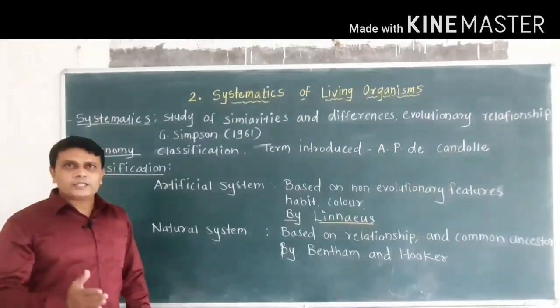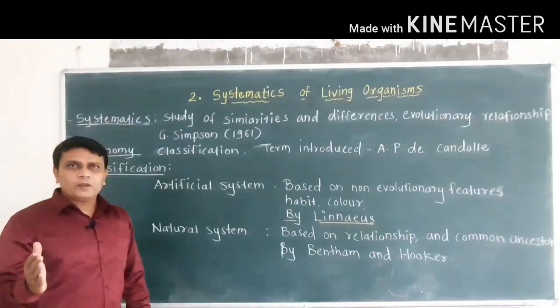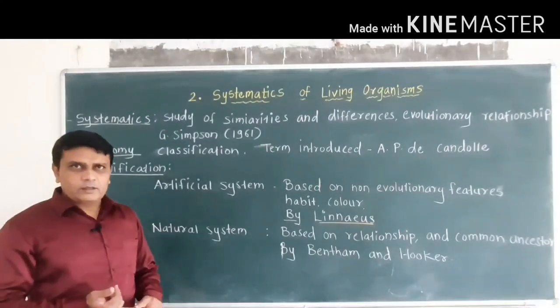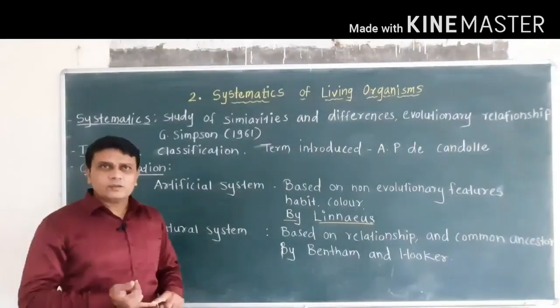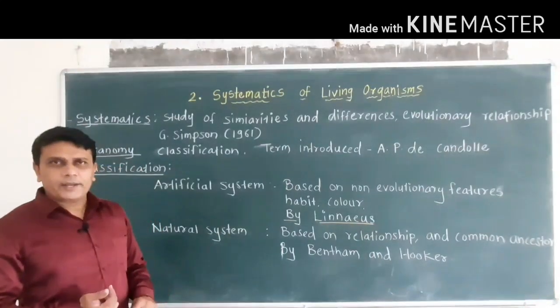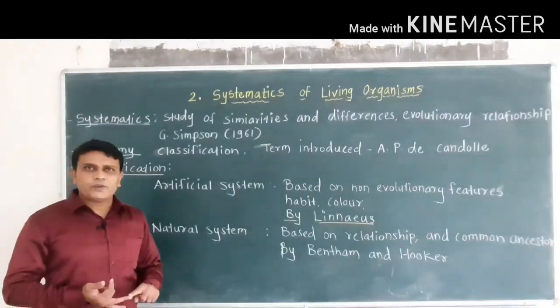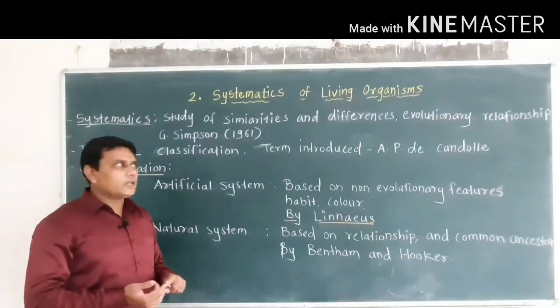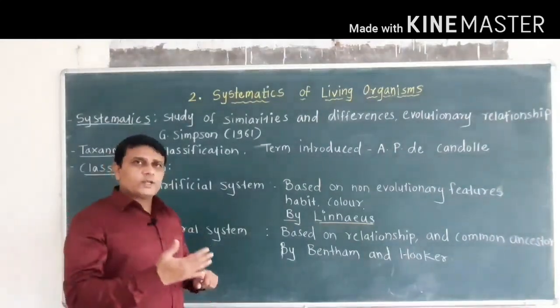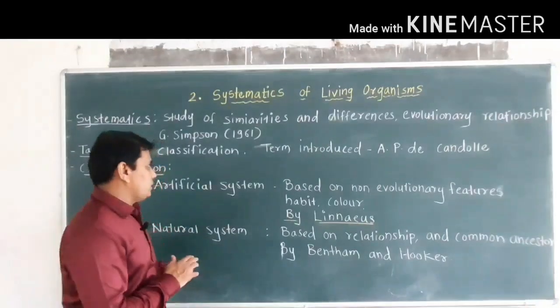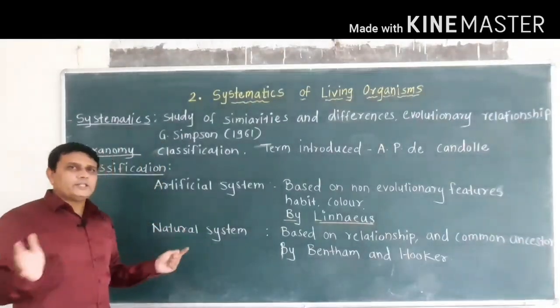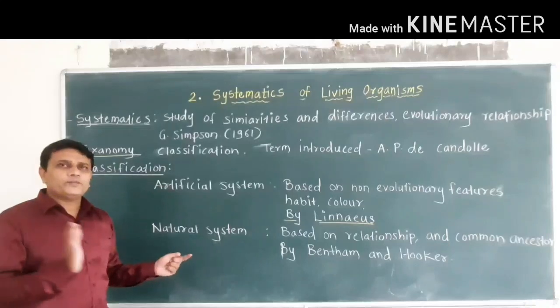The process of classification is carried out by considering the similar characters or the similarities between organisms, then their differences, and their evolutionary history is also considered. So different organisms are classified into different groups.